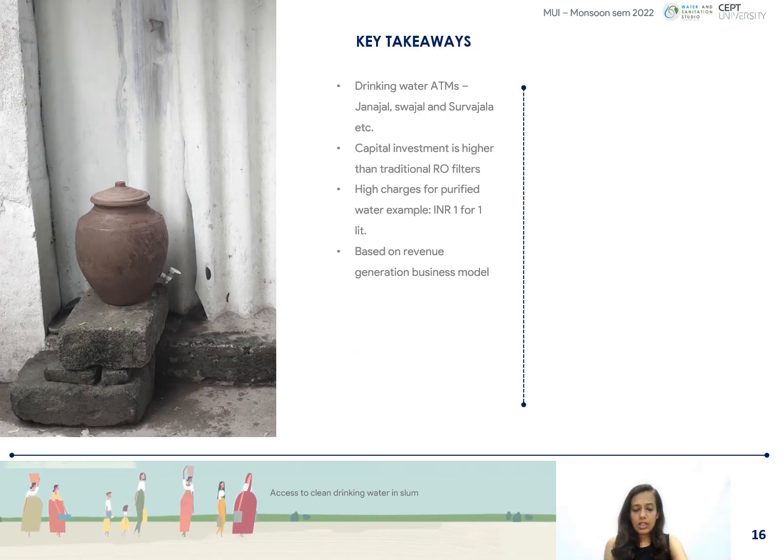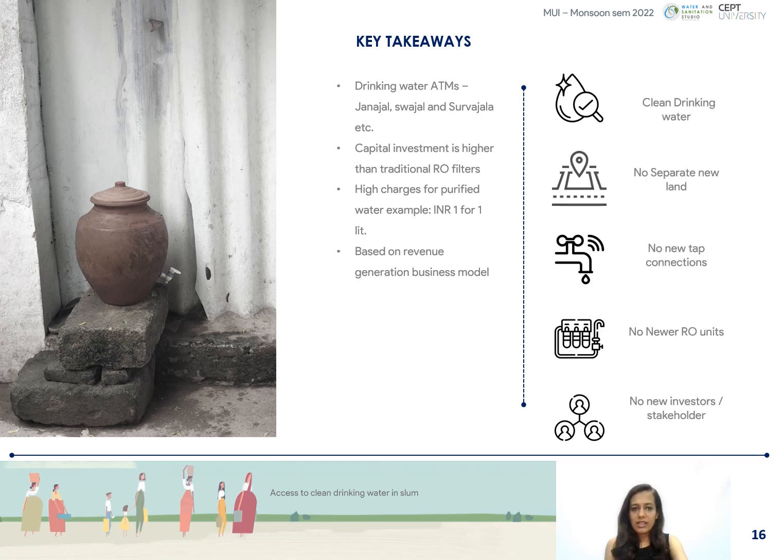Currently, Swajal, Janajal, and Sarvajal, run by different organizations, are working on water ATMs to provide drinking water to citizens. But these models are based on a revenue generation business model, which may fail to provide clean drinking water at an affordable cost in the slums. In my project, RMC does not have to provide separate land or a separate water tap connection. The RO filters can be continued without any new investors.